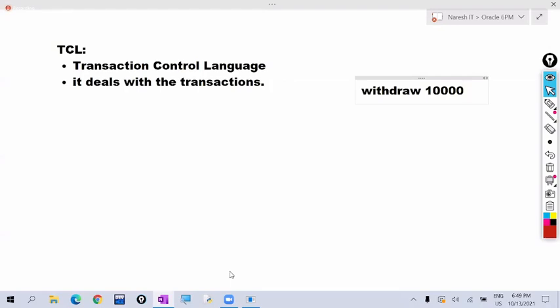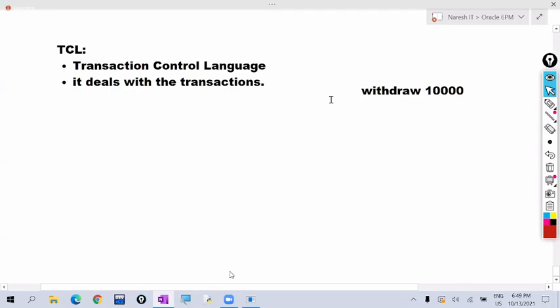You enter your PIN number. It reads that PIN number and checks it against the PIN number in the bank database. If the PIN number matches, it displays a menu to you. From the menu, you select the choice. For example, you select the withdraw option here. It asks for the amount. You give the amount as 10,000.